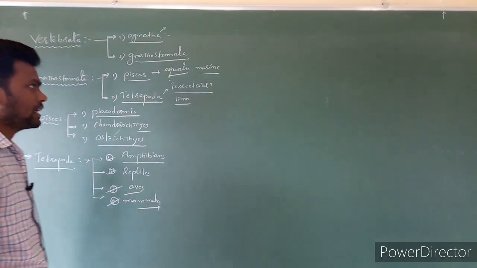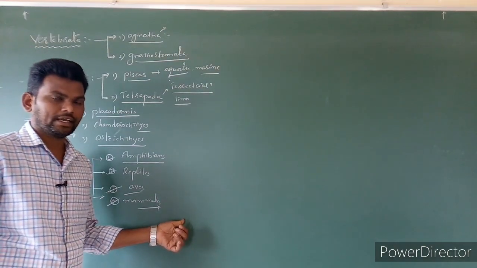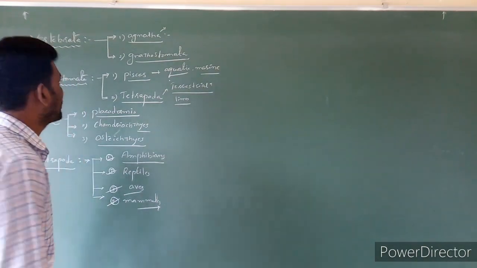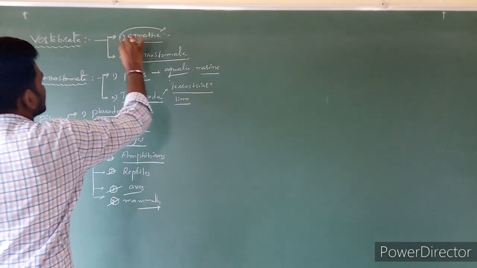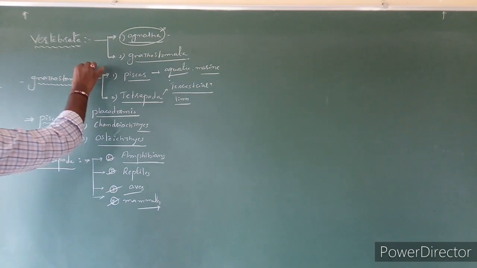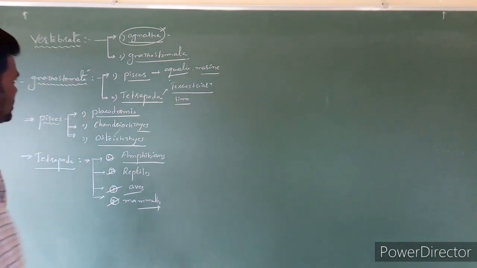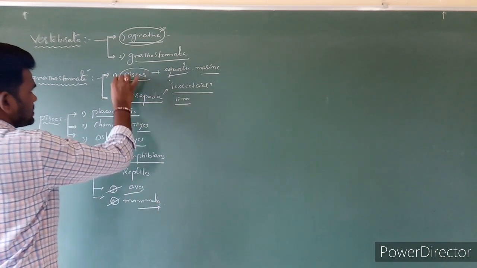So this is the entire classification of vertebrates. Here, which one is Agnatha? We already discussed in the last class. Now Gnathostomata. I am directly going to start with the Pisces.